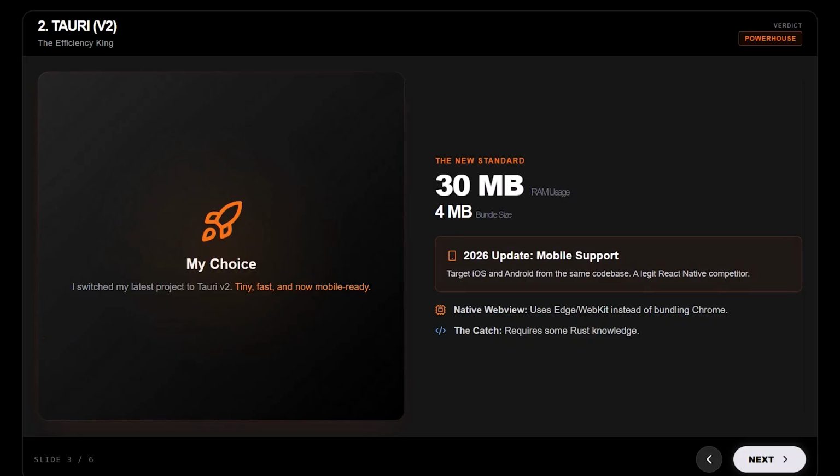The architecture? Instead of bundling Chrome, Tauri uses the existing web browser on your OS: Edge on Windows, WebKit on Mac. The 2026 update? The biggest change: mobile support. You can now target iOS and Android from the same codebase, making it a legitimate competitor to React Native. The catch? You need to know a little bit of Rust for the backend logic. It's safe, but the learning curve is steep compared to Node.js.